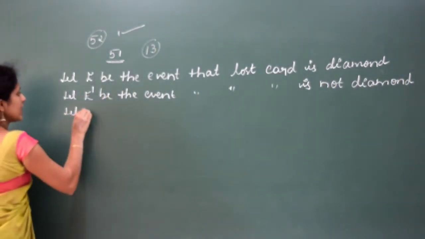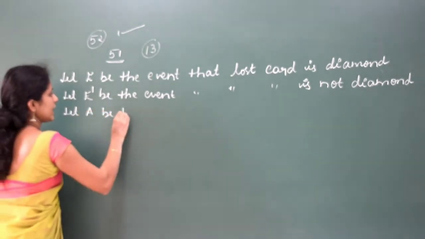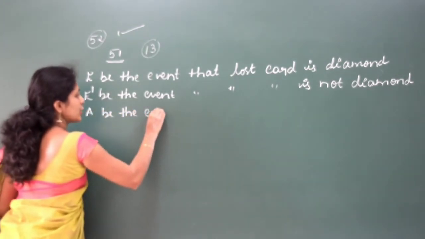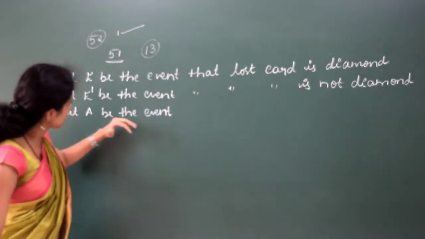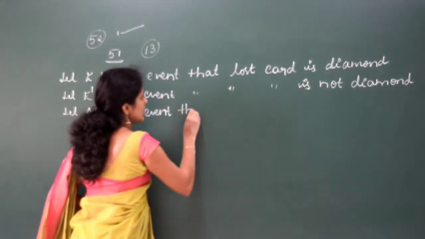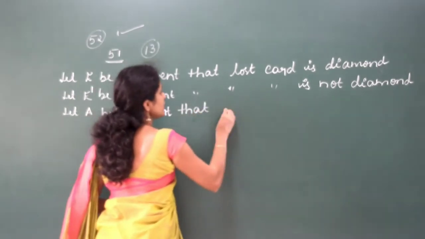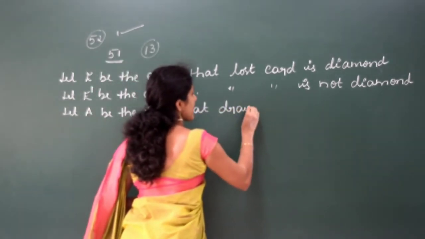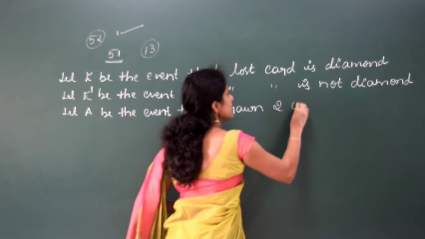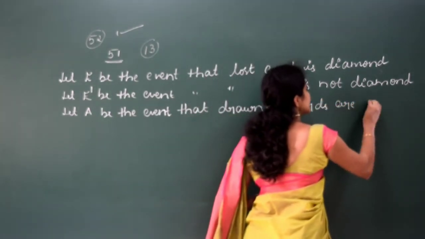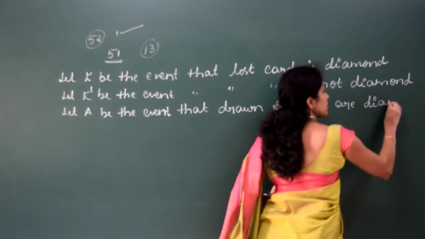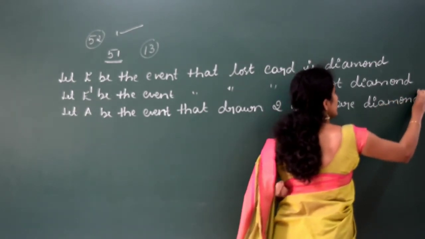Let A be the event that the drawn 2 cards are diamond.